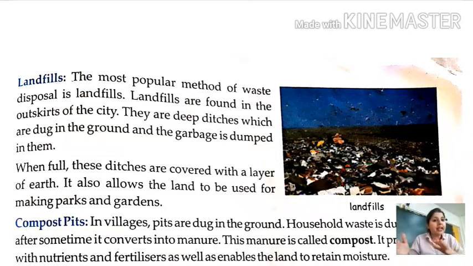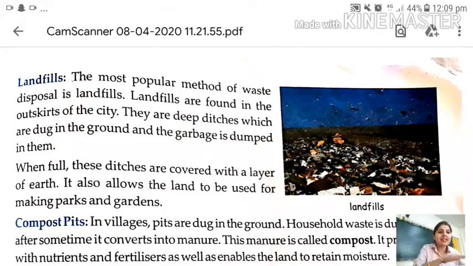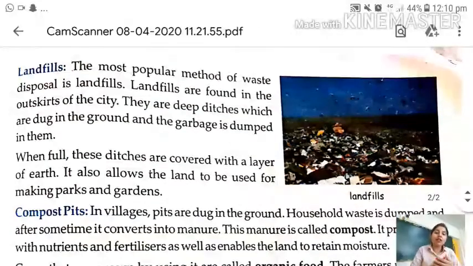And after that, उसके बाद garbage जब वो full हो जाता है, then they people used to cover that particular biggest ditch with the soil. अब उसको soil से cover कर दिया जाता है. Then it also allows the land to be used for making parks and gardens, and the same outside of the cities, that same area we can use it further for the gardens and parks. Why? Because all that waste gets dissolved into the soil, gets mixed into the soil, right? And definitely will become manure and compost soil, right?